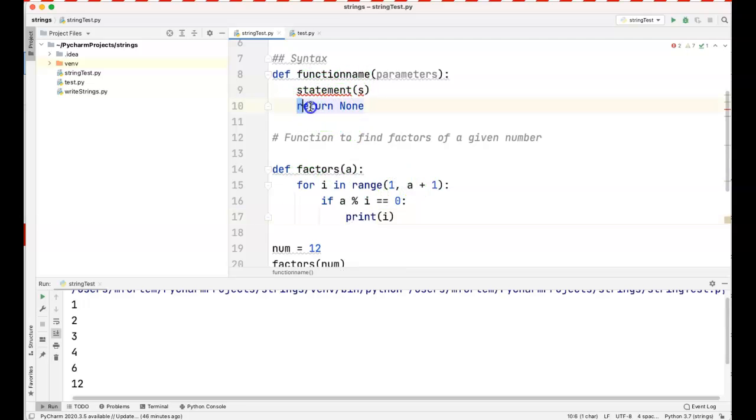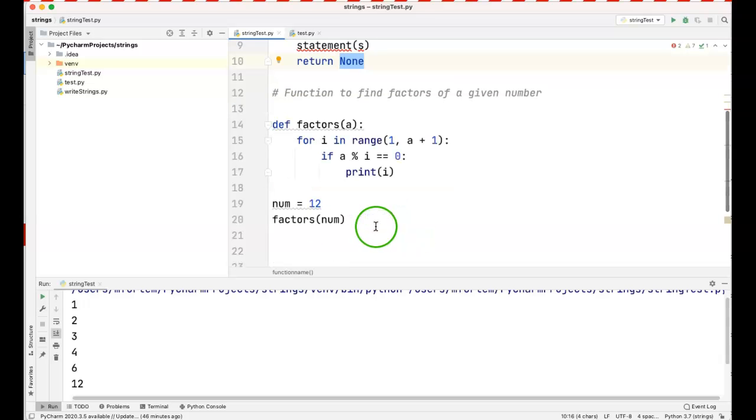And then because we did not use the return keyword, what has been returned from this function is None. So if I use the print keyword here, it's going to print that None. If I want to avoid that, I'll just have to call the function. When you call a function, you always have to look at the number of parameters this function is expecting. If you call this function without any parameters, it's going to throw an error.